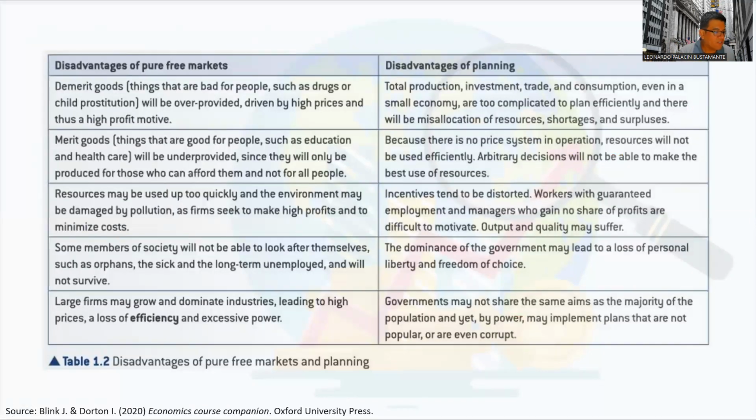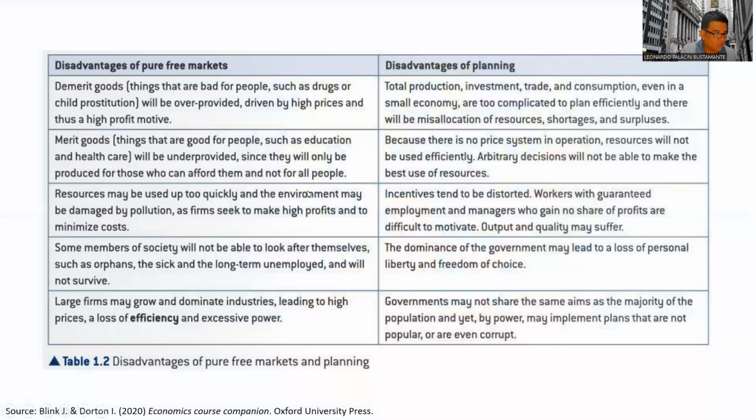So here we have a chart. This is based on the Oxford coursebook. You have a list of advantages and disadvantages of pure free markets and disadvantages of planned economies. You can pause the video right now to read, and I will be giving you some sort of summaries for each of the points there. So you can pause the video now.